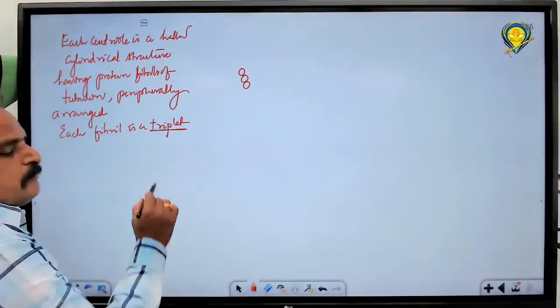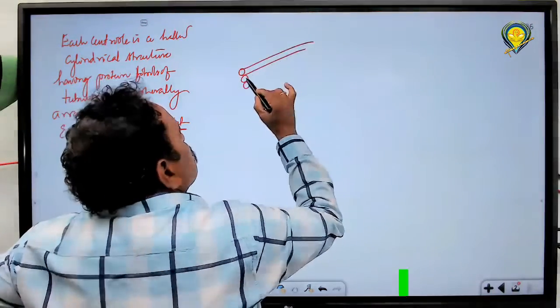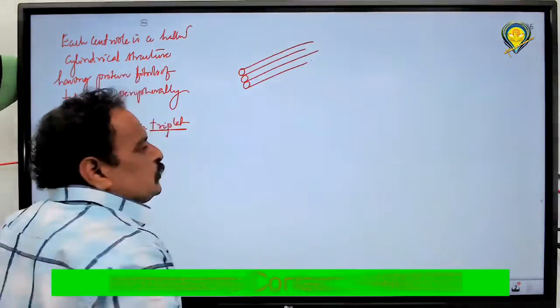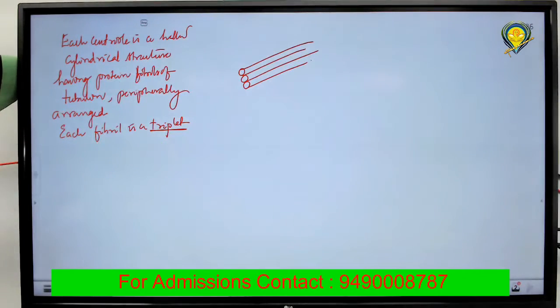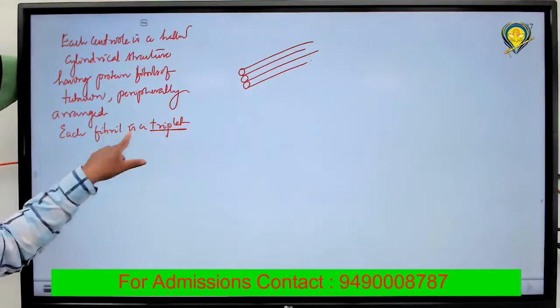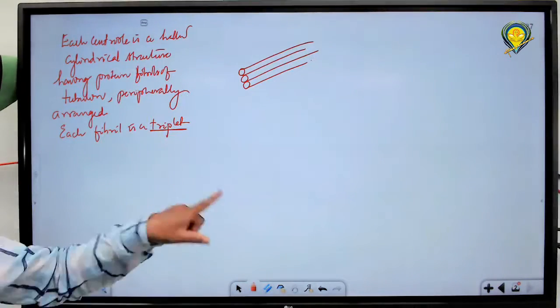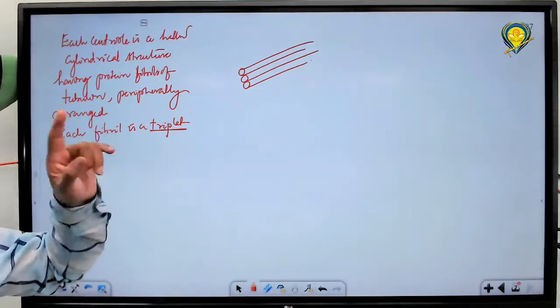Each fibril is a triplet, having 3 units of tubulin, running like this. All such fibrils are how many? 9. Each fibril is a triplet, and such fibrils are 9 in number.